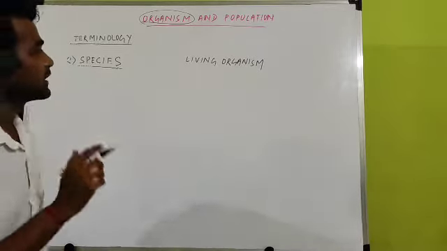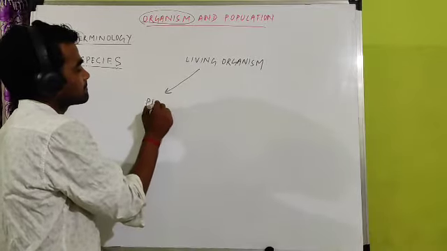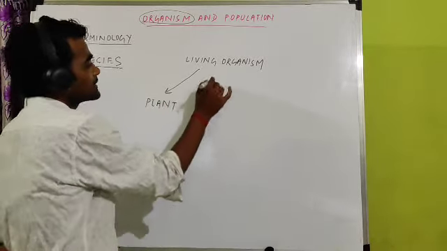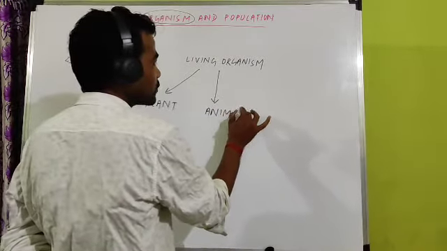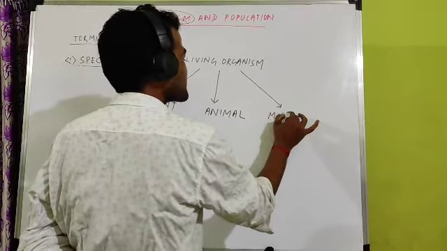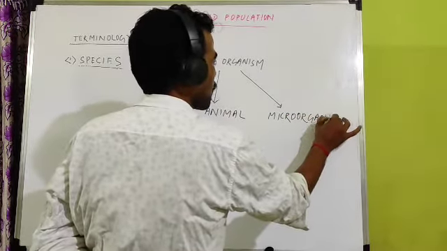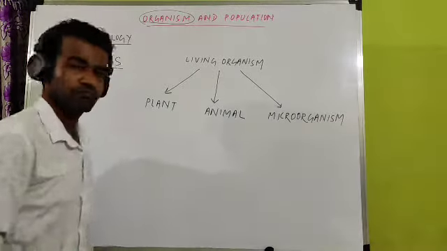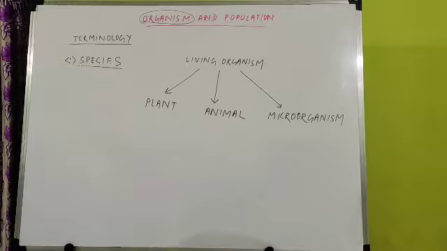Already you have studied in 11th, the living organism can be a plant, it can be an animal. In addition, some living organisms are called microorganisms, bacteria and viruses, which are not visible to the naked eye. So three categories of living organism I have written.